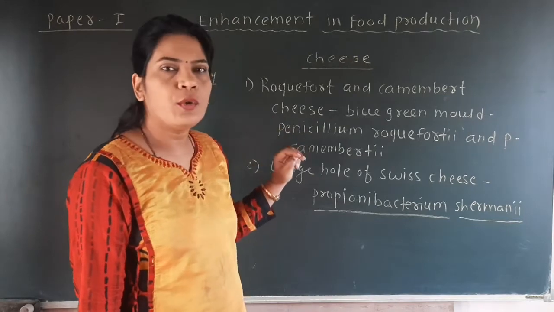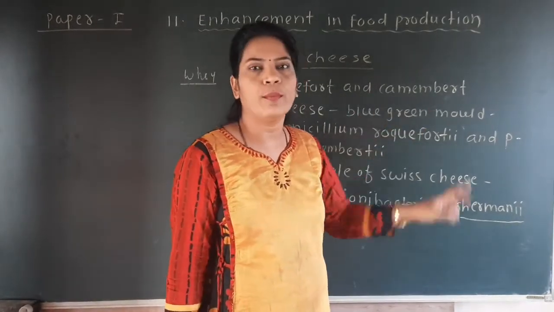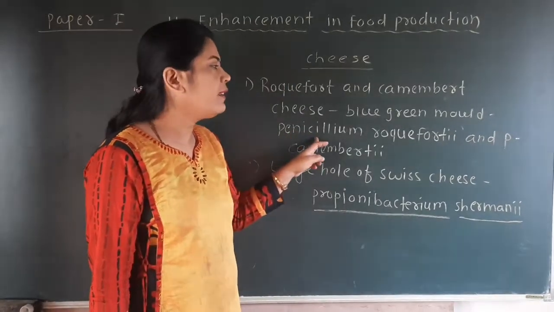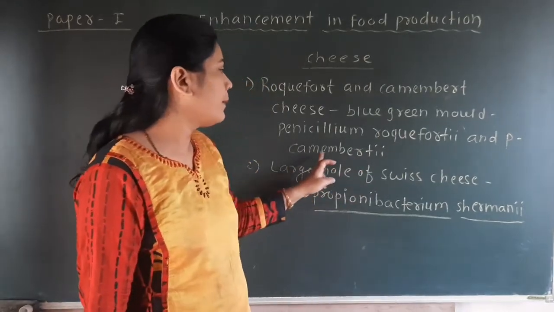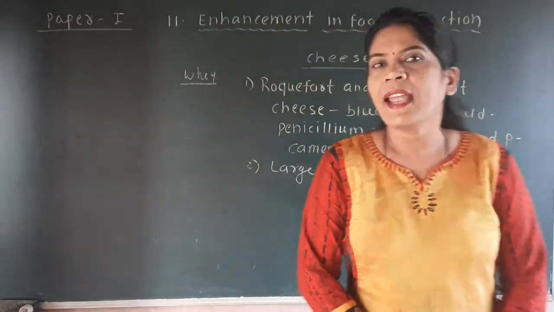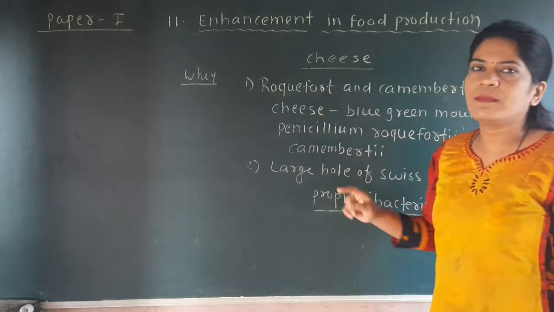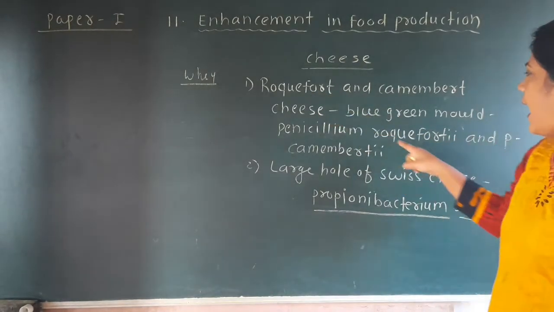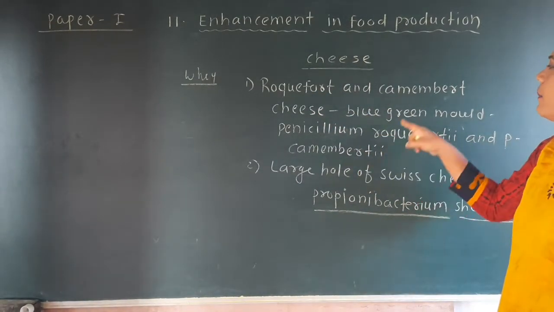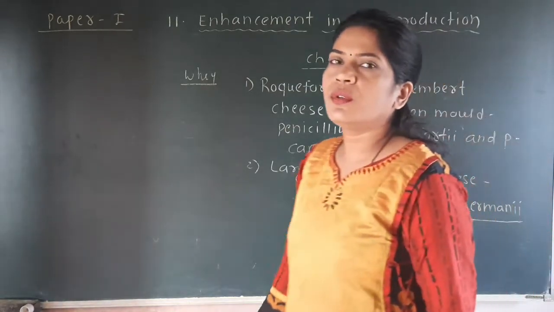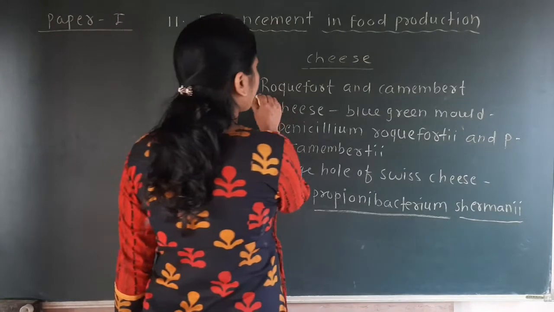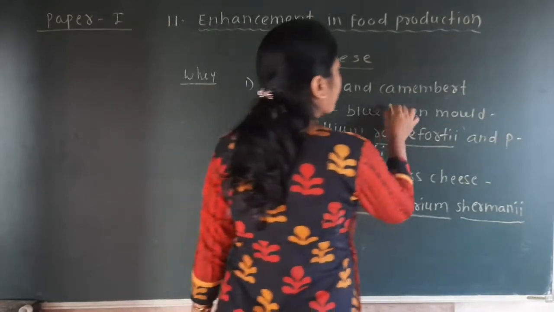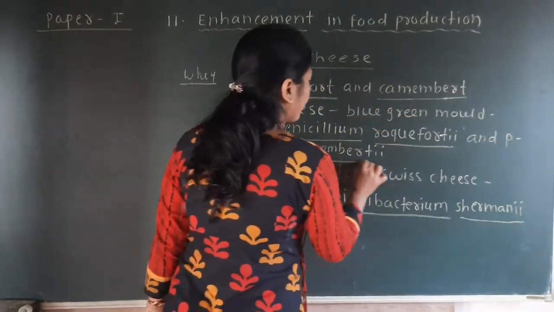And see here, there are two molds known as blue-green mold. Blue-green mold means the color of that mold is blue-green, and the names of those molds are Penicillium roqueforti and Penicillium camemberti. According to the name of the mold, the cheese name is given: Penicillium roqueforti makes Roquefort cheese, and Penicillium camemberti makes Camembert cheese. So it is very easy to remember that Roquefort cheese is made using Penicillium roqueforti and Camembert cheese is made using Penicillium camemberti.